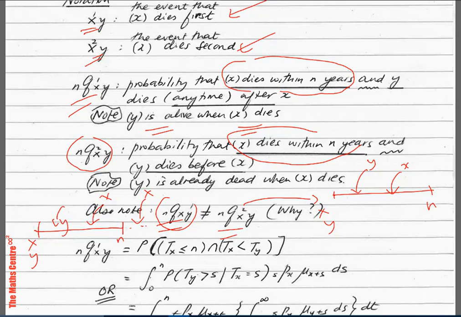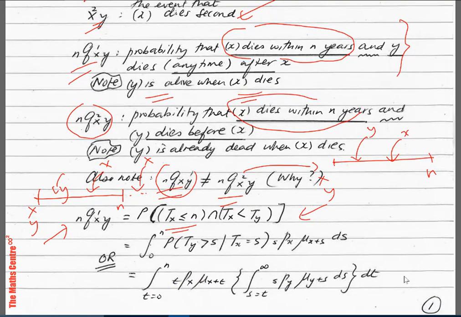Good. Let's look at nqX1Y. This is the probability that Tx is less than or equal to n, intersect Tx less than Ty. This is from the definition of this thing here. Okay? We can write it in the form of an integral. Let's move it up. We can write it in the form of an integral from 0 to n, probability Ty bigger than s, given that Tx equals s, and then we have sPx mu x plus s ds.